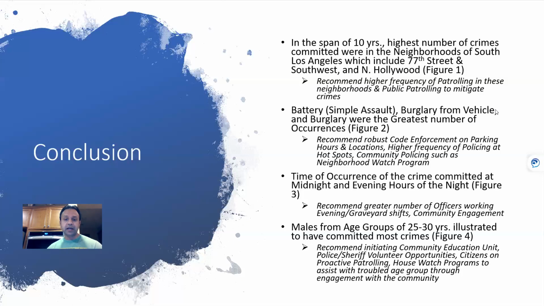And last but not least, males were the most dominant in committing crimes, and that group was from 25 to 30 years old. Again, the recommendation is to get that age category involved in community and house watch, assist with community education, and have more sheriff and police volunteer opportunities for people to get involved and learn from the community and learn from the police officers.